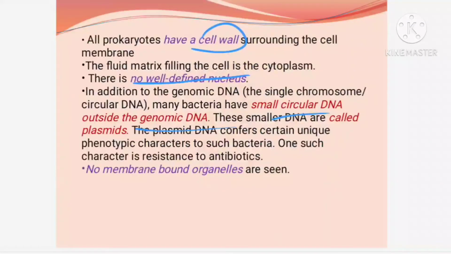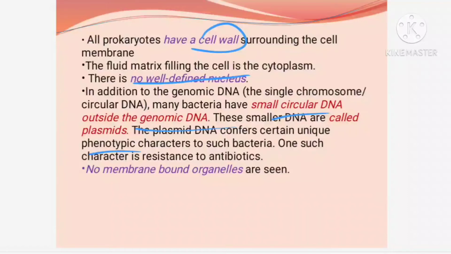The plasmid confers certain unique phenotypic characters. What are phenotypic characters? External characters, the characters which we can observe when we are viewing it under the microscope. What is my phenotypic character? Whether I am tall, whether I am short, what is the color of my eyes, what is my complexion, all that you can see from outside is the phenotype.